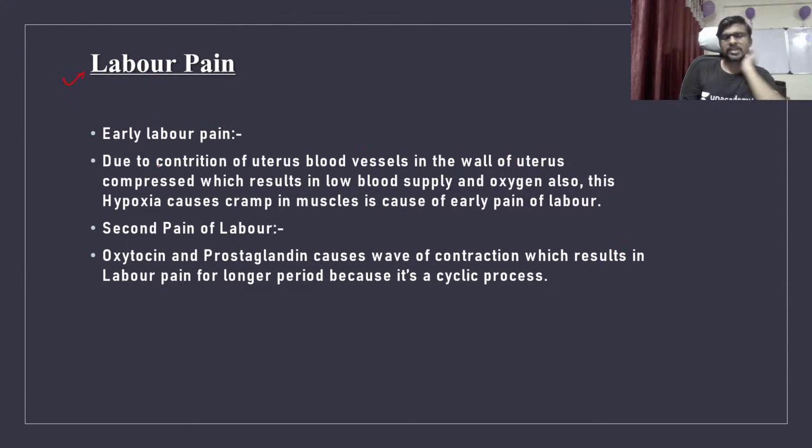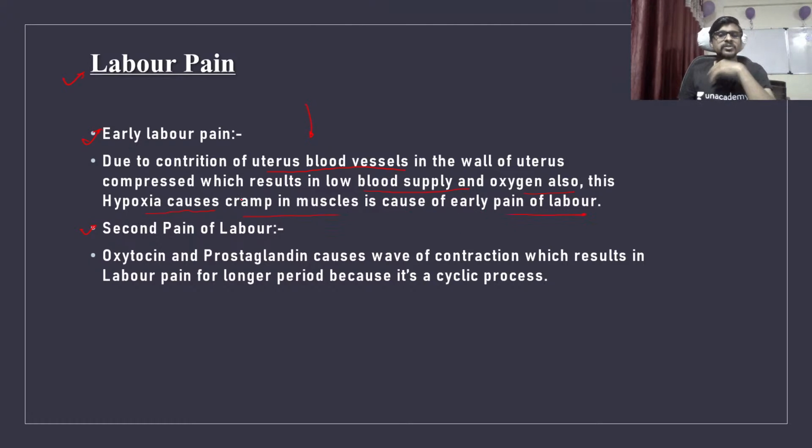What is the labor pain? So the early labor pain and the second labor pain, we have two labor pains in the process of parturition, due to the contraction of uterine blood vessels. Okay, so the contraction of the uterine blood vessels in the wall of the uterus are compressed, which results in low blood supply and low oxygen, and this hypoxia causes a cramp in the muscle, and this cramp is painful.